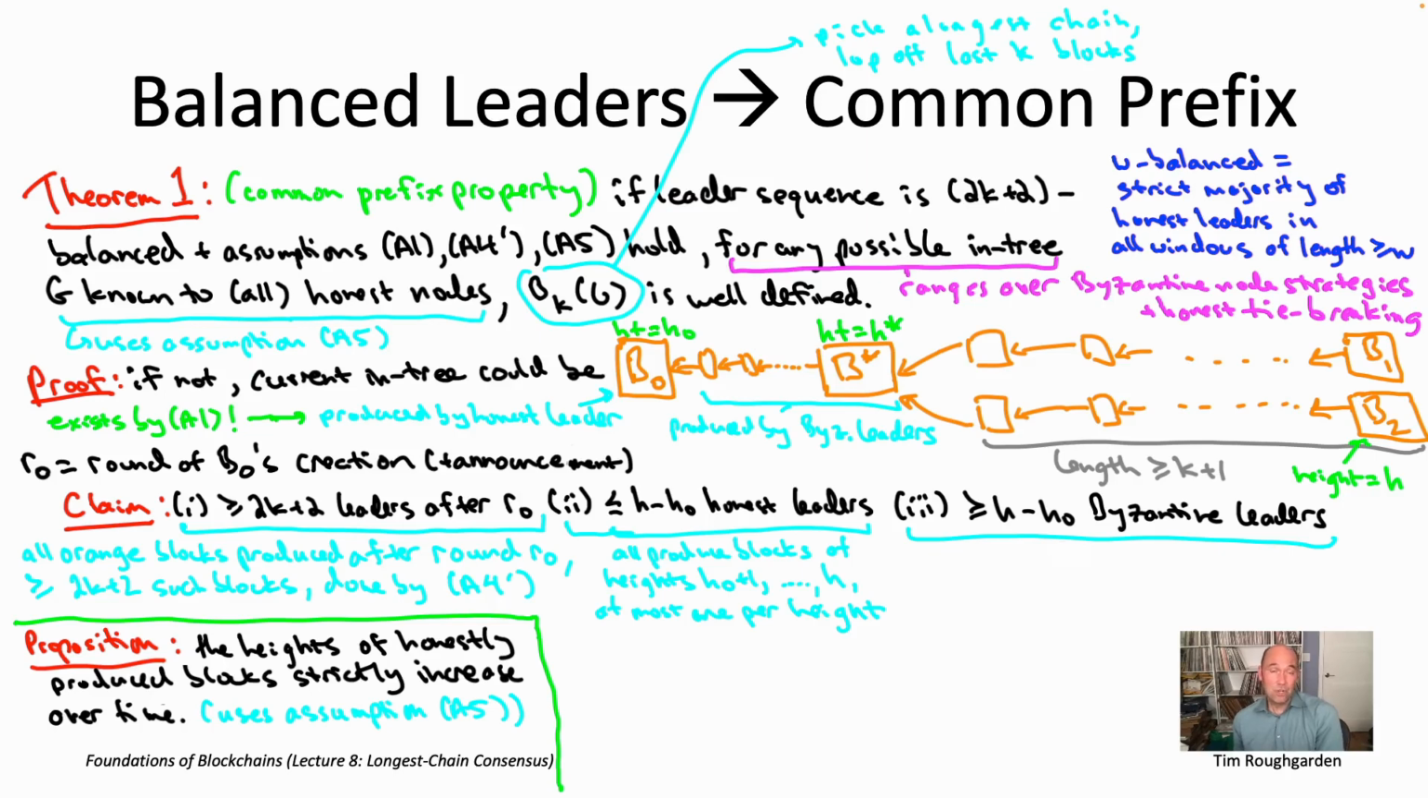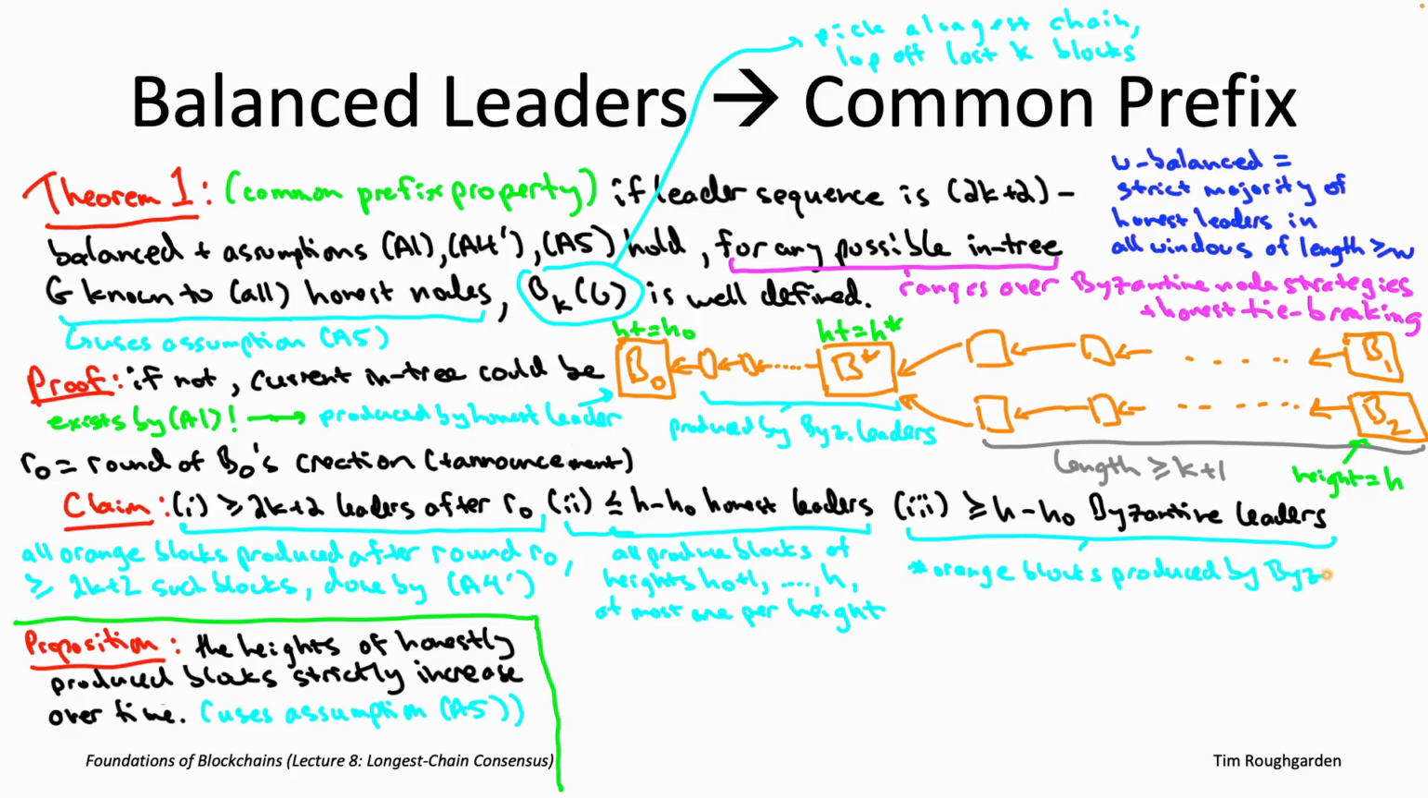Well, let's just look at this orange structure and count up how many of those blocks must have been produced by Byzantine leaders. So let's do this counting in two parts. Let's look separately at the stem of the orange structure between B naught and B star, and then the two branches of the fork.